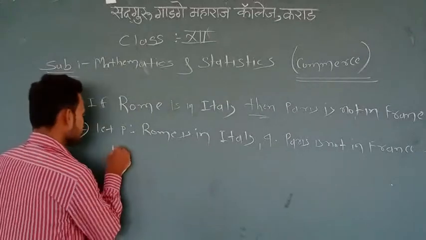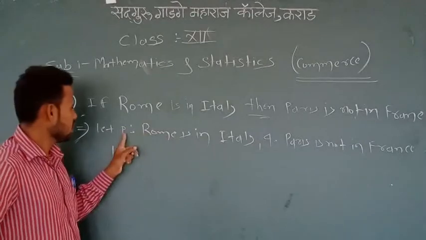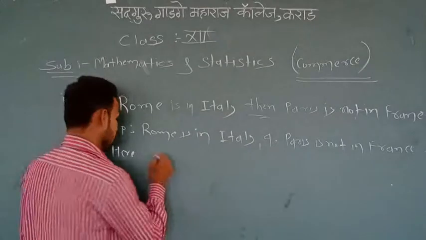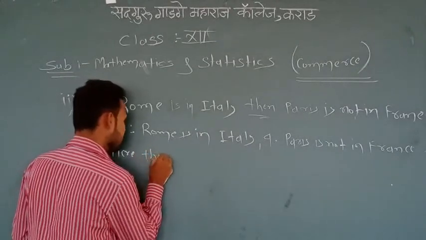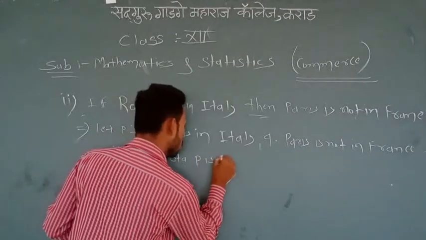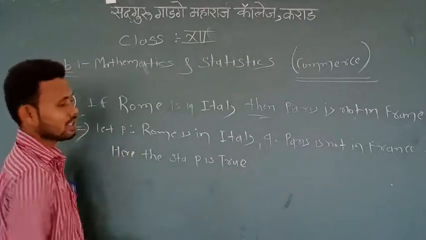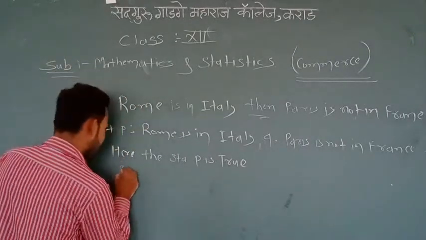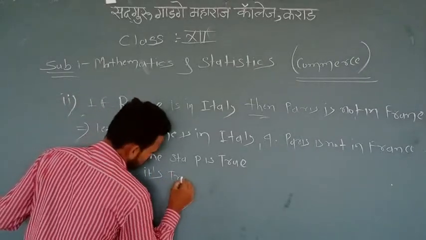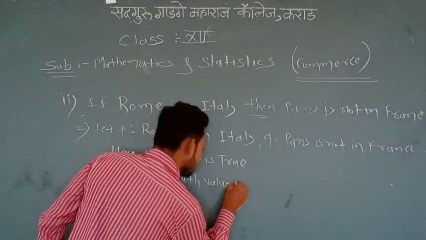Now the statement P is true. Why true? Because we know that Rome is in Italy. Therefore the statement P is true, and its truth value is T.